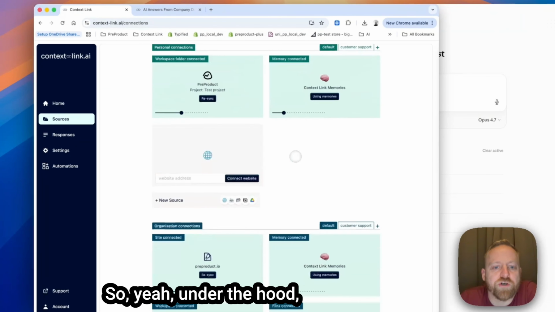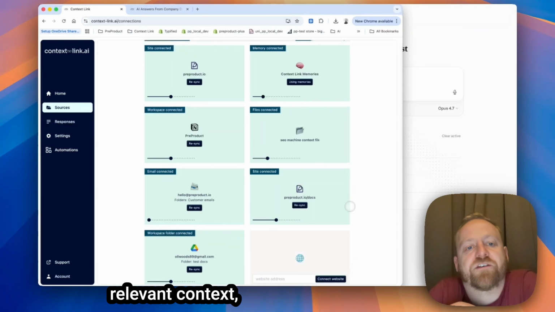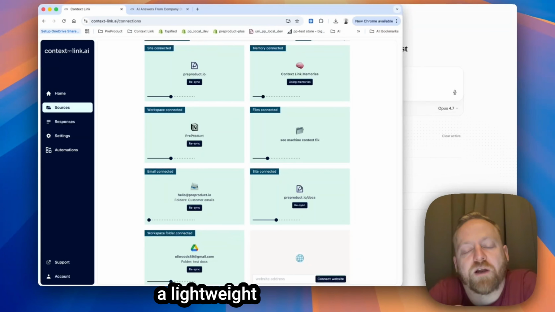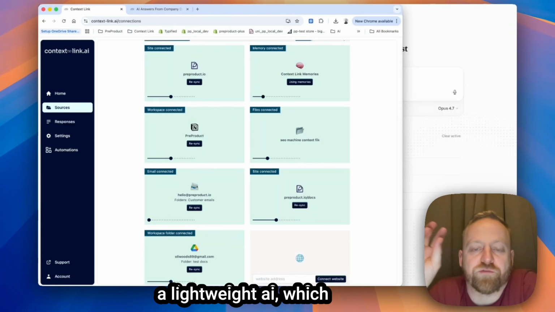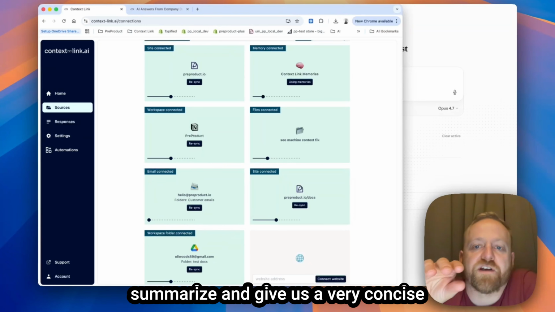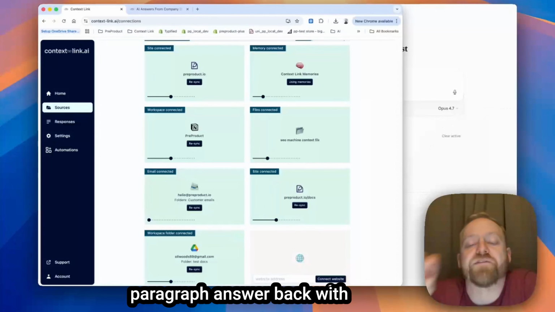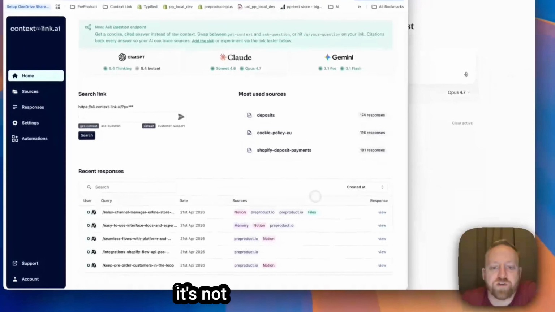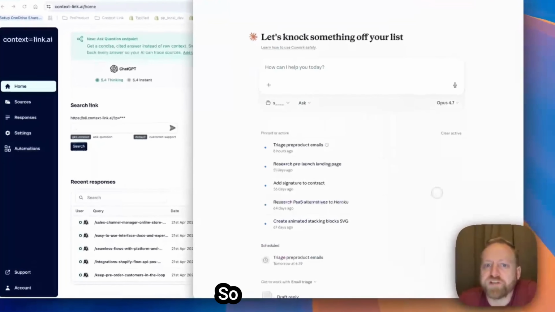Under the hood, it will pull the most relevant context on the question we give it, and then it'll feed that through to a lightweight AI, which will then summarize and give us a very concise paragraph answer back with citations. And that's kind of the important bit. We want to make sure that it's not hallucinating. Cool. So let's do that.